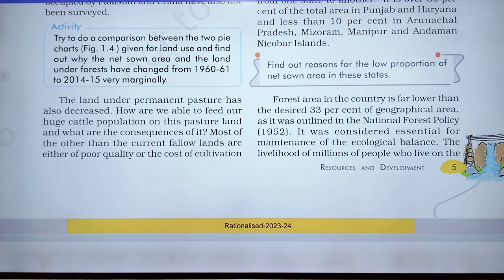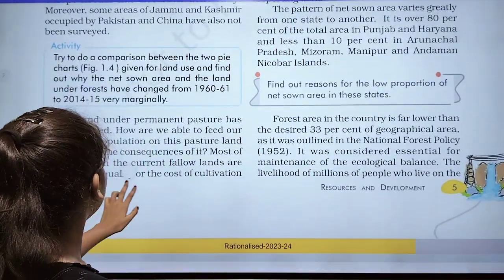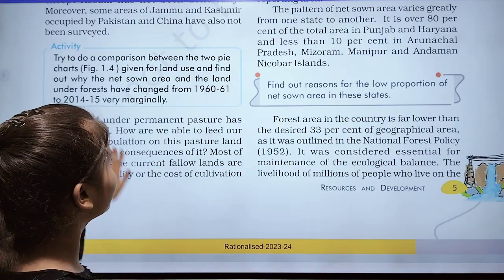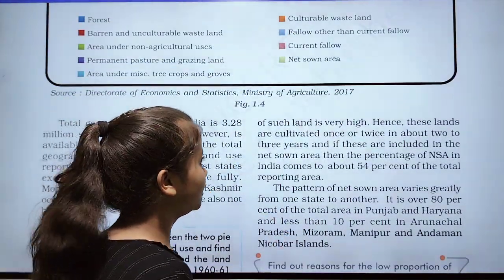So here it is written that most of the other than current fallow lands are either of poor quality or the cost of cultivation of such land is very high.